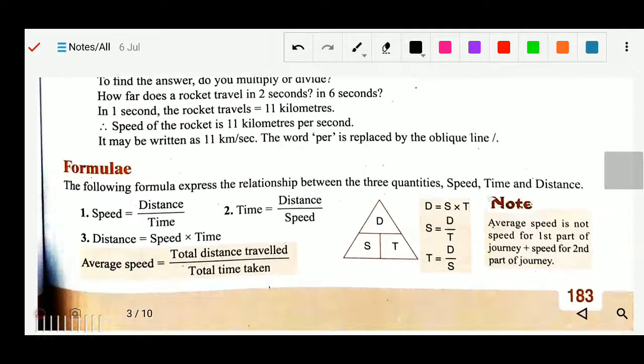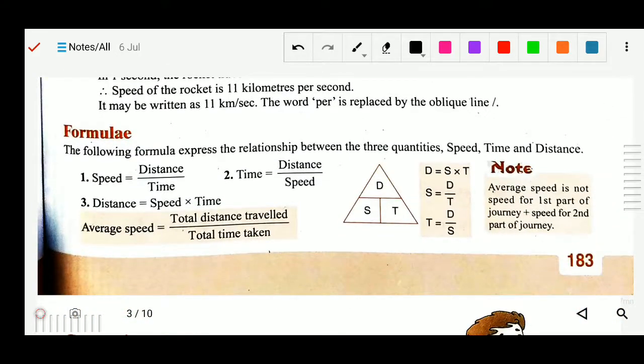So there are some formulas. Speed equals distance by time. Time equals distance by speed, and distance equals speed into time. And one more, average speed equals total distance traveled by total time taken. This is one more formula you have to remember. Actually, speed equals distance by time, so here it is just total distance by total time.